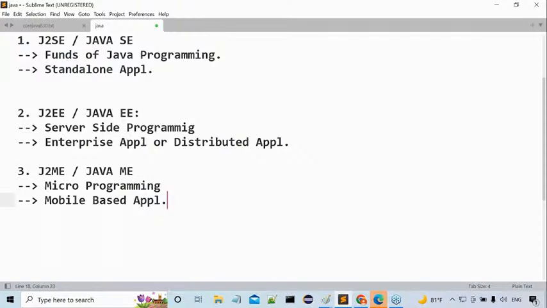Facebook.com server side application is available. But to connect with the server side application from my mobile phone, I require one application on my mobile phone. I need to run one app on my mobile phone. That app is what now? Mobile based application.